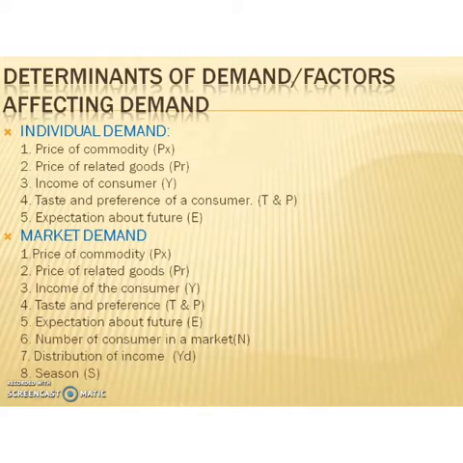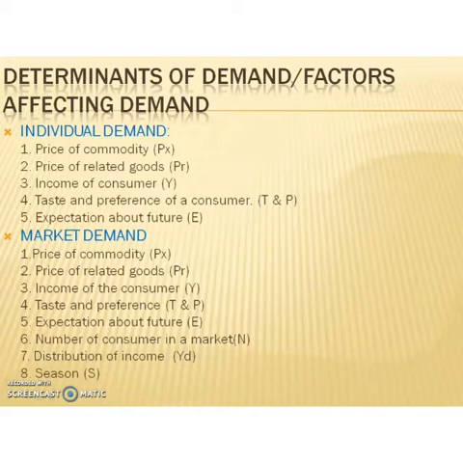Then for market demand, the first 5 factors are the same as individual demand. The 6th factor is the number of consumers in a market, then distribution of income and season are the additional factors for market demand. So these are the determinants of demand, otherwise known as factors affecting demand.